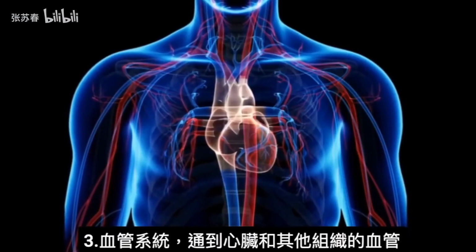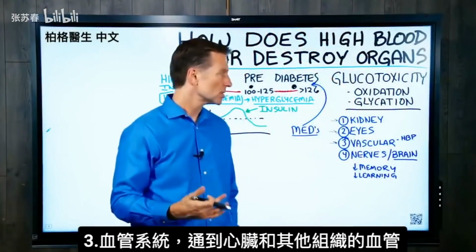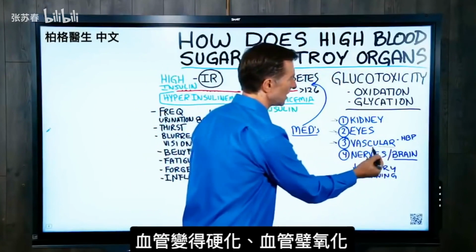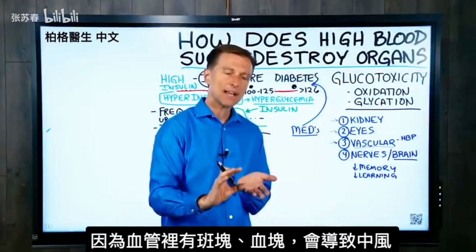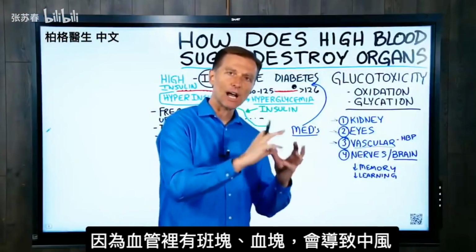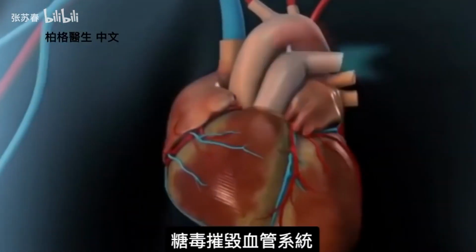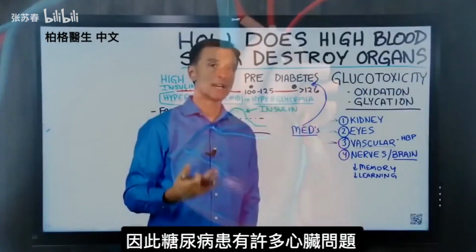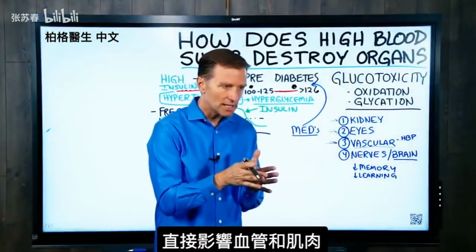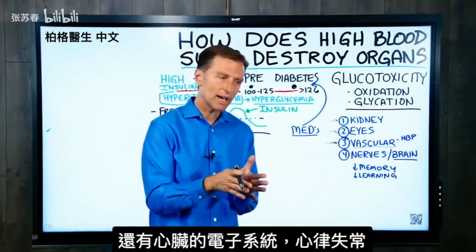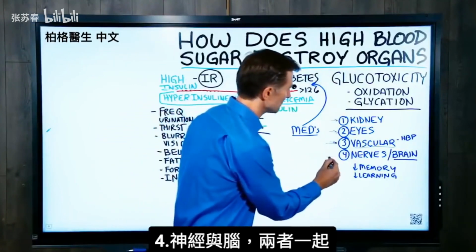Next one is the vascular system. I'm talking about the blood vessels to the heart, to other parts of the tissue. The vascular system becomes stiff and you get oxidation within the wall of the arteries. And that's where you see the plaque. That's where you see the clots that form that can eventually turn into a stroke. But it's the glucotoxicity that destroys the vascular system. And this is why diabetics end up with so many heart problems. So we have the effect of the arteries directly. We have the muscle. And we also have the electrical system of the heart. So they have arrhythmias.